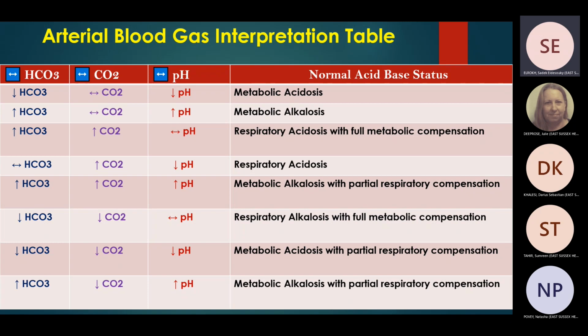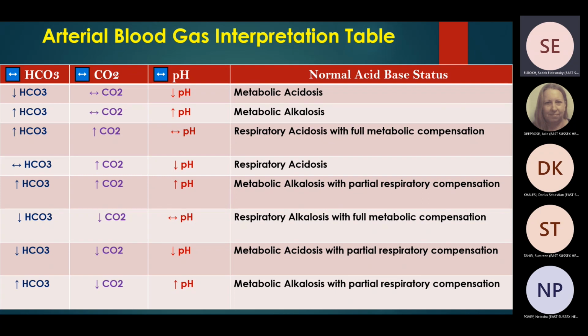The last one, pH is high. So this is acidotic or alkalotic. Alkalotic, right? So there is alkalosis. The question is, is it respiratory or metabolic alkalosis? Let's look at the other two elements. PCO2 is low. So the patient is washing carbon dioxide. When PCO2 is low, this is respiratory alkalosis, right?